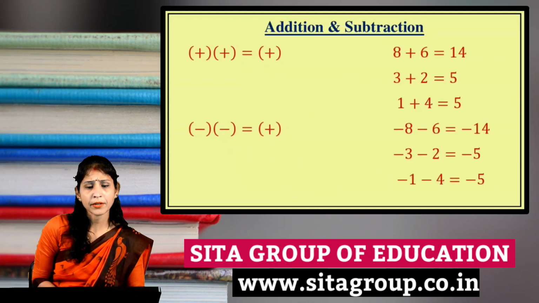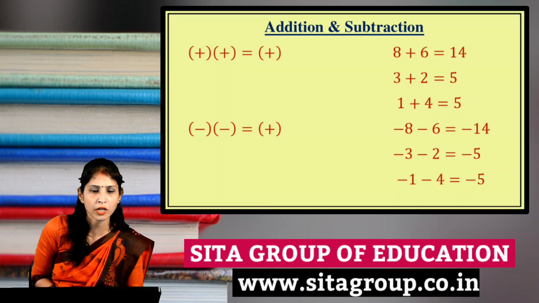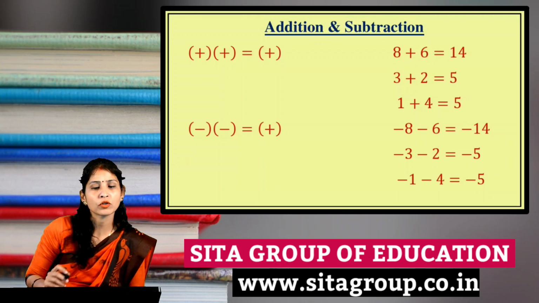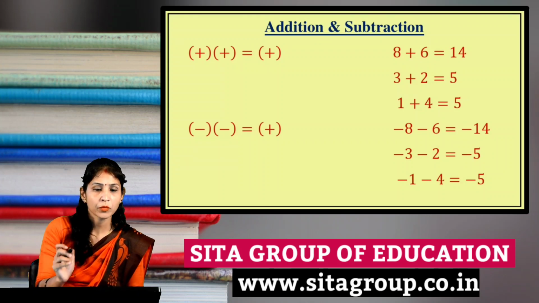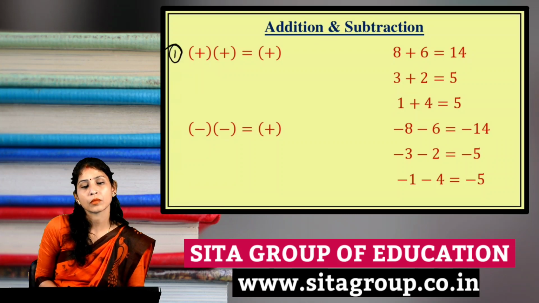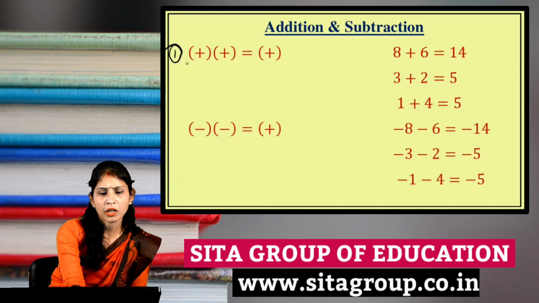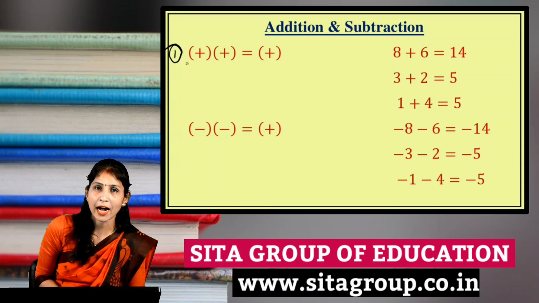Now the next point. I will tell you some rules for addition and subtraction. Under this you have to pay attention to the sign. Now the first rule: if two digits are given as positive, then we will add them.